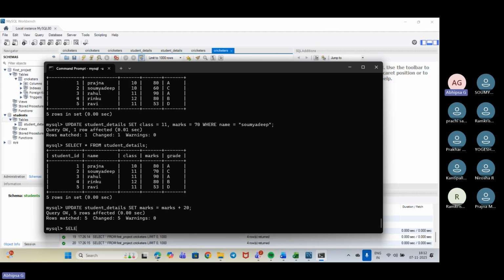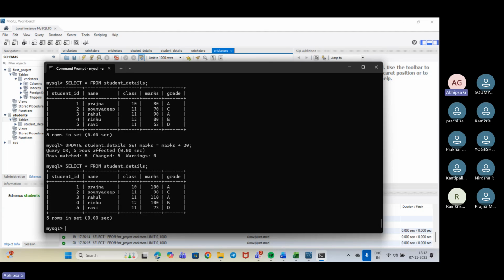Now select star from student details. Fine, looks good. So see, the marks have increased for all. Guys, this is how we can do it.